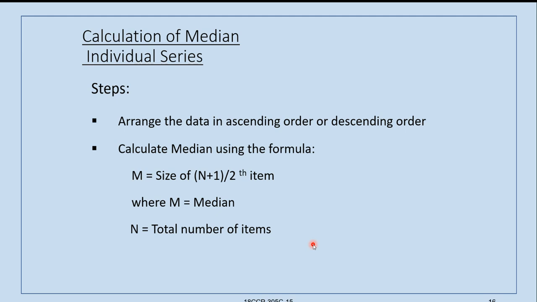In case of frequency, total number of items is total frequency, that is sigma f. Earlier, in arithmetic mean, geometric mean and harmonic mean also, we have seen that sigma f is the total number of items, that is n.